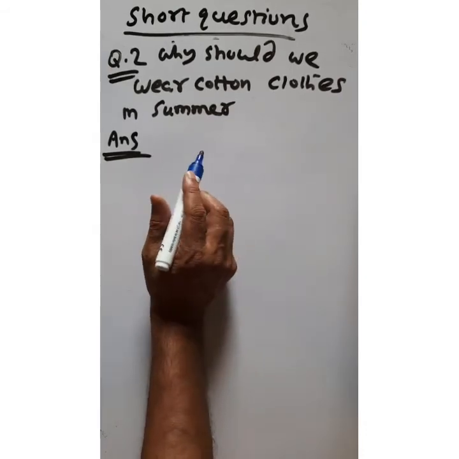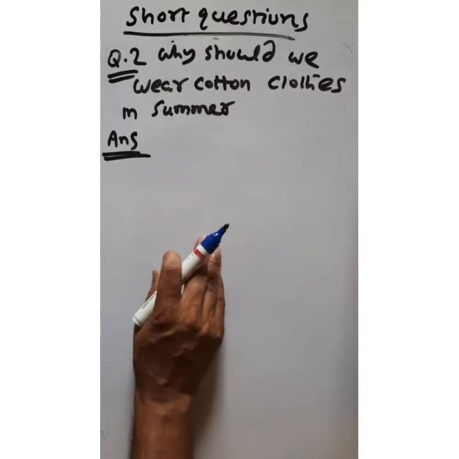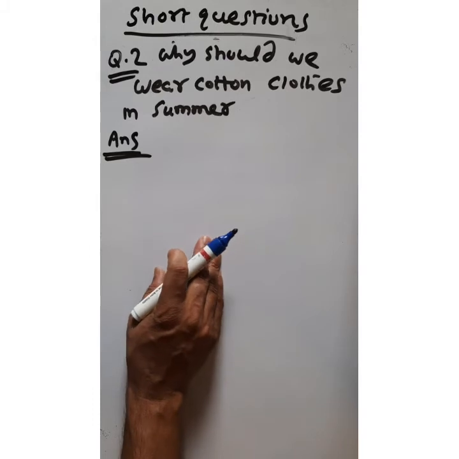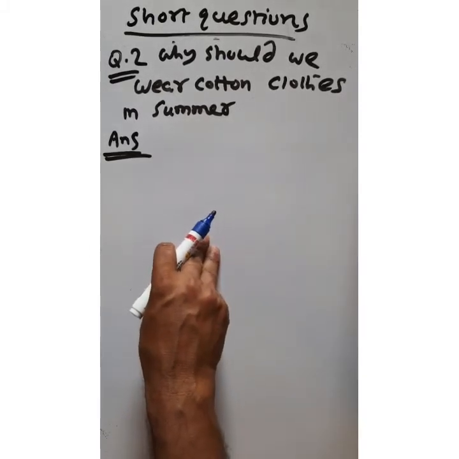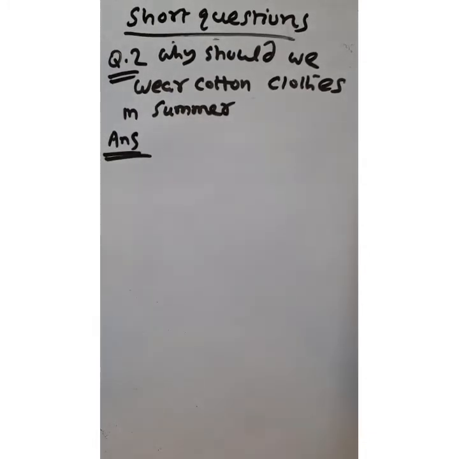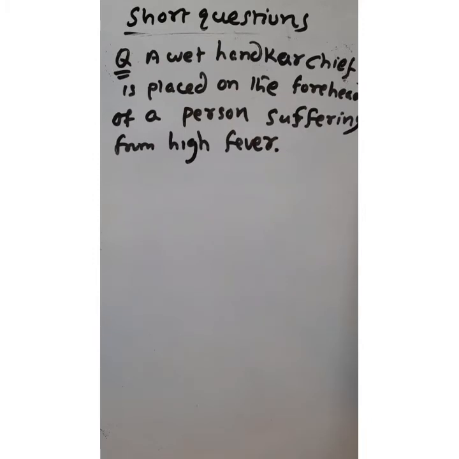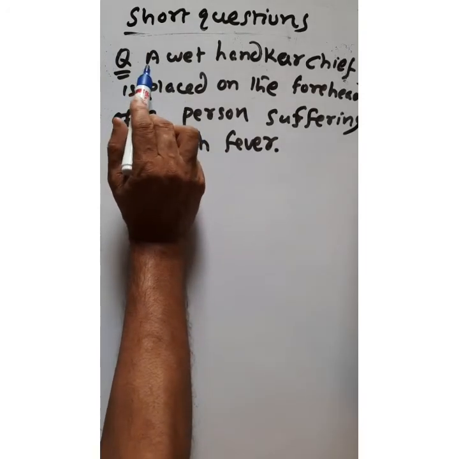In other way, the synthetic clothes do not absorb much sweat from our body, so it fails to keep our body cool. So during summer day, it is advisable to wear which dress? Cotton dress rather than the polyester or synthetic dress.